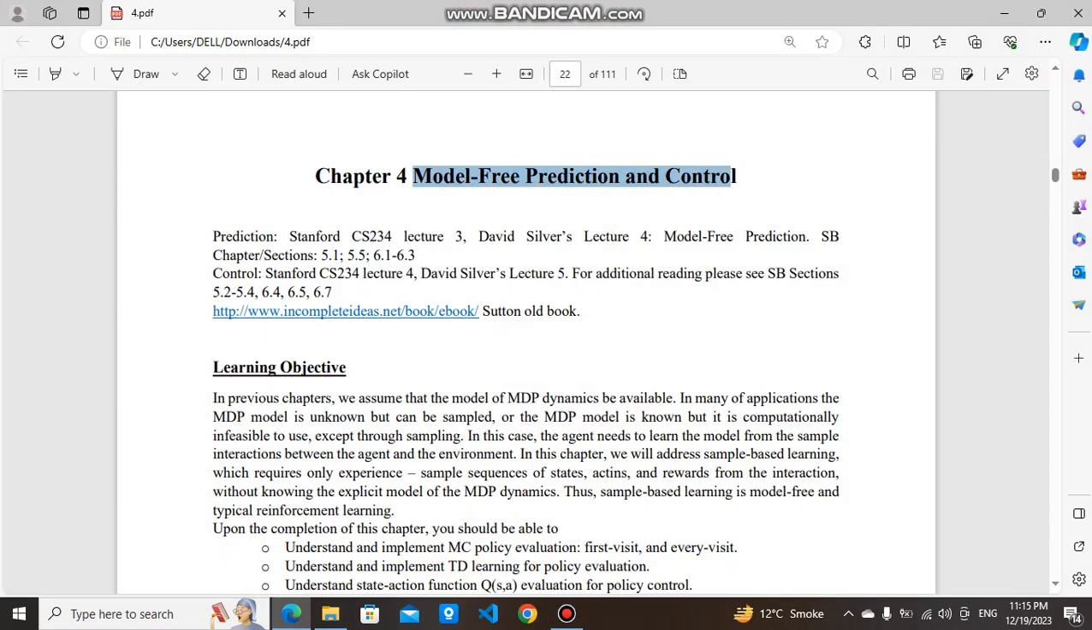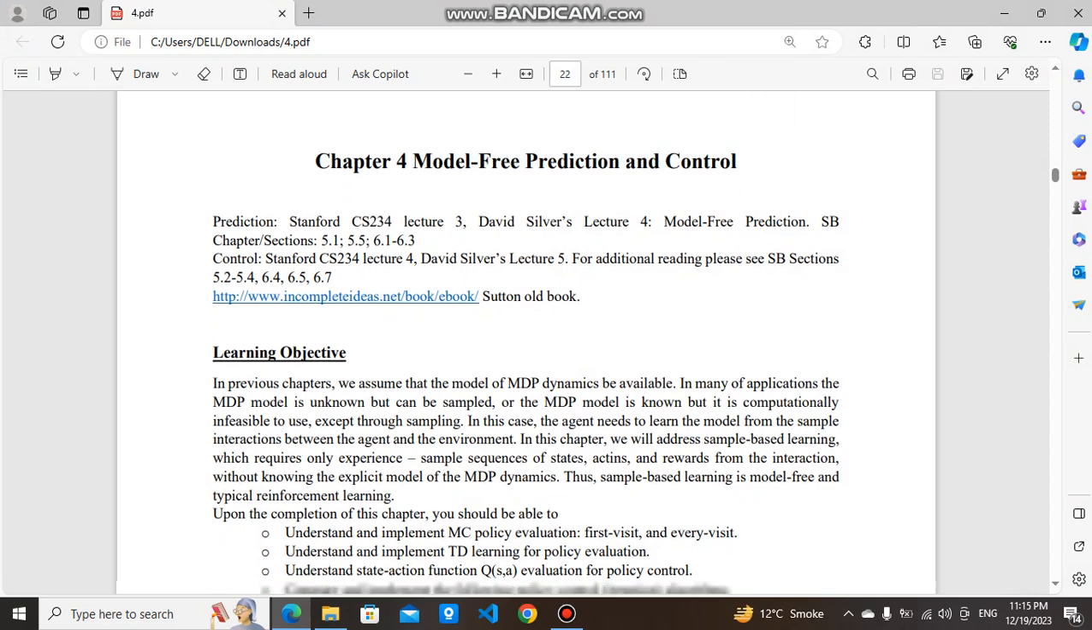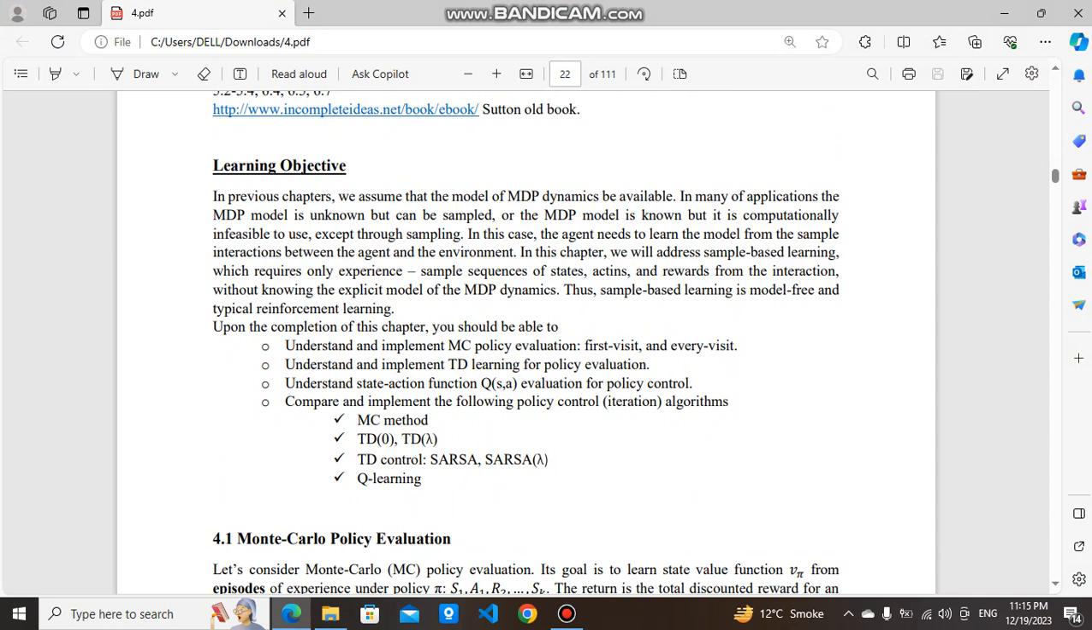Today my topic is about model prediction and control. The learning objectives: in the previous chapter, we assumed that the model of the MDP dynamics was available. In many applications, the MDP model is unknown but can be sampled, or the MDP model is known but is computationally infeasible to use. Except through sampling, in this case, the agent needs to learn the model from the sample interactions between the agent and the environment.